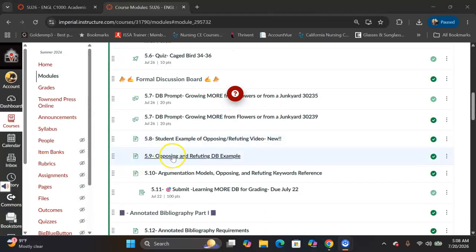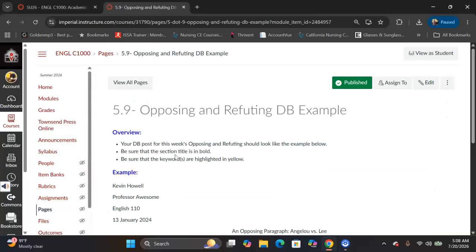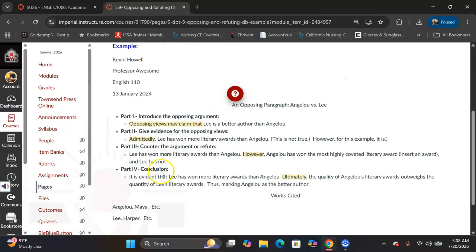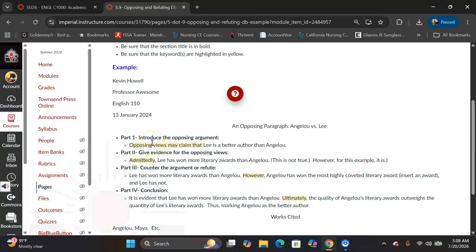the example here, 5.9. It's the same example that we had last week on page 4.19. So here you are, introduce the opposing. So you'll say, if the junkyard is your opposing or your con, that will come first. Opposing views may claim that the junkyard is where Maya grew more. However, it was actually with Mrs. Flowers. And then the opposing, we'll talk about our opposing, which is the junkyard.